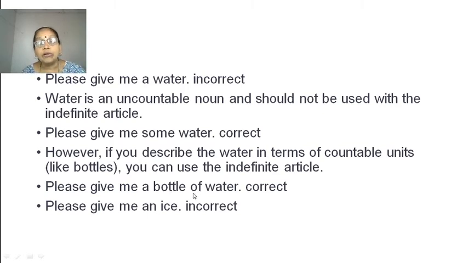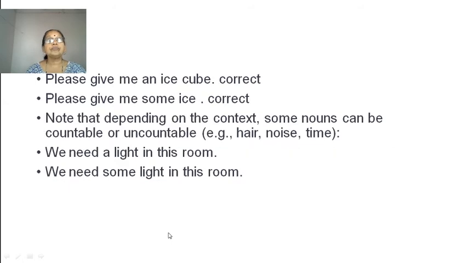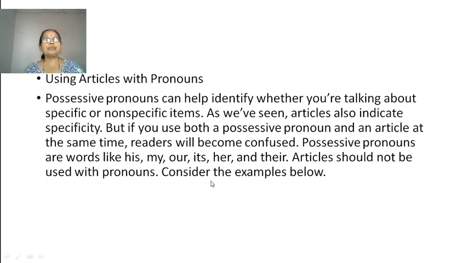A bottle. Okay. "Please give me an ice." That is incorrect. "Please give me some ice." Ice is again an uncountable noun. You cannot measure it. So you write some. Note that depending on the context, some nouns can be countable or uncountable, for example, hair, noise, time. "We need a light in this room." You cannot write like that. "We need some light in this room."